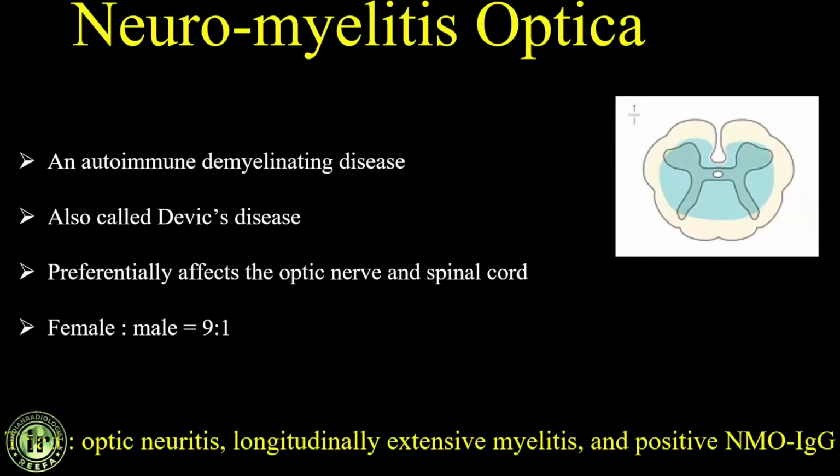Now coming to NMO, neuromyelitis optica. This is an autoimmune demyelinating disease. As we know, the other name for it is Devic's disease. It preferentially affects the optic nerve and the spinal cord, with greater affliction of females more than males. The routine triad we have learned is optic neuritis, longitudinally extensive myelitis, and positive NMO IgG.